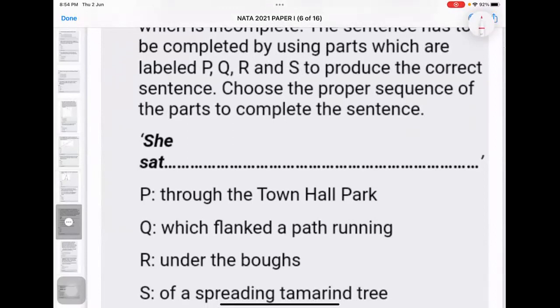You need to complete the whole sentence with all these things. Guys, you will not have much time in exam. RSQP.